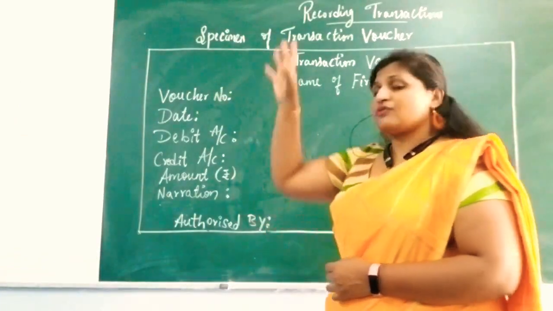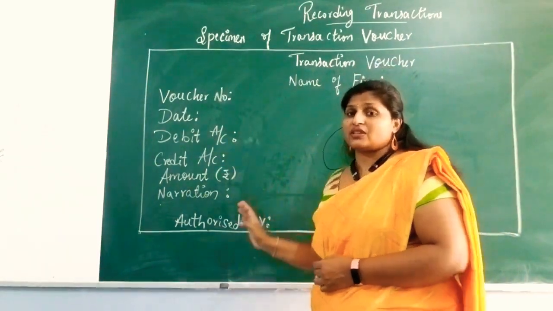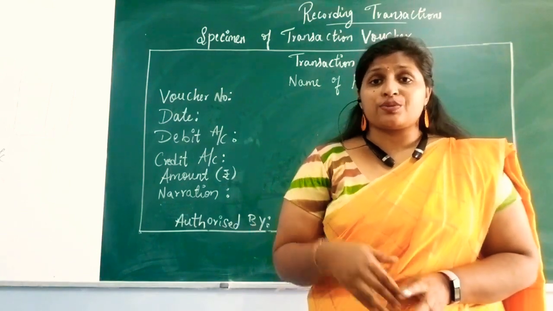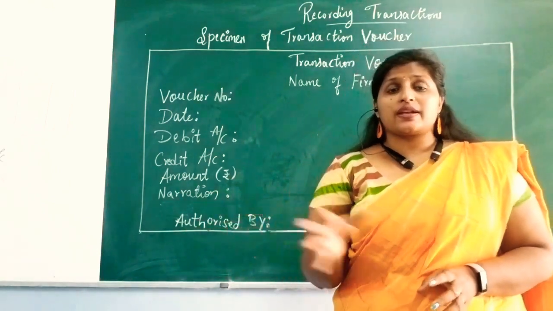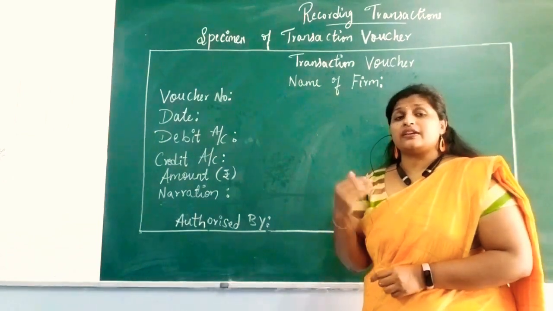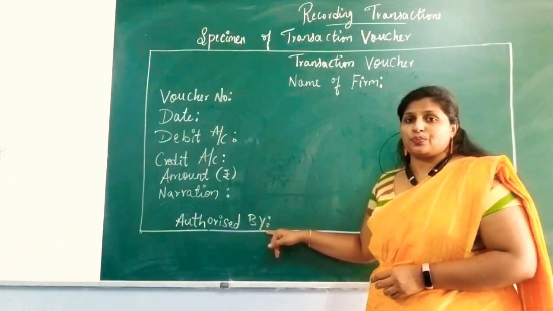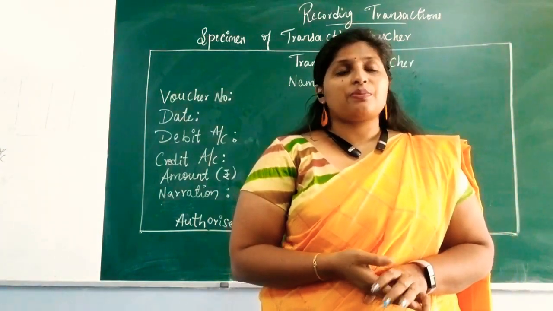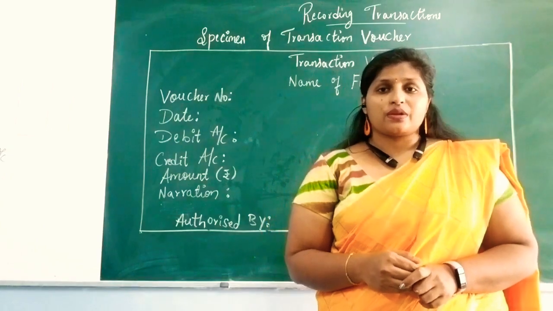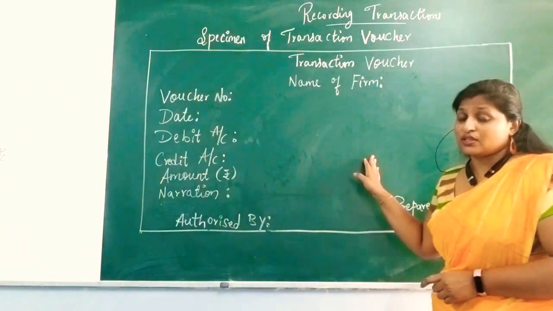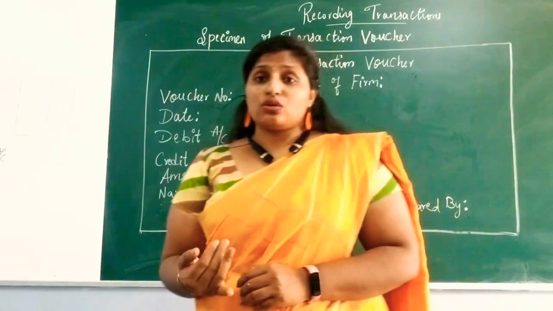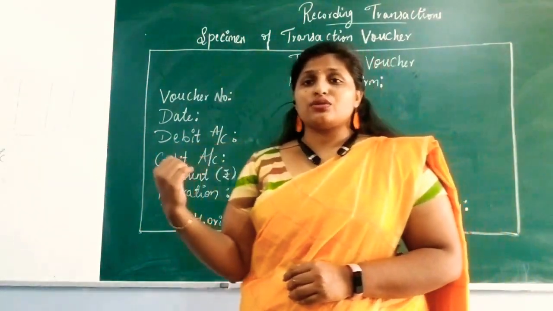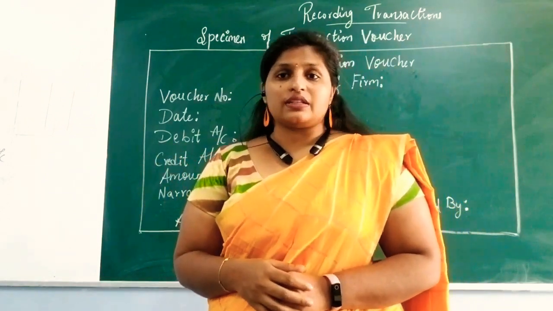The authorized person will examine everything. He will check everything, and see whether it is correct or not, whether they really have spent 100 rupees or 500 rupees on some particular expense, whether that happened or not. Then he will check, and then he is going to give the approval. Once he approves, the amount will be claimed from the business. The business will pay that particular amount. So this is the transaction voucher. Again you have the debit voucher and credit voucher. After you copy this, I will show you how to write the debit voucher and credit voucher.